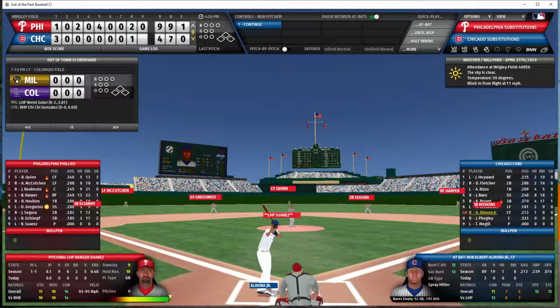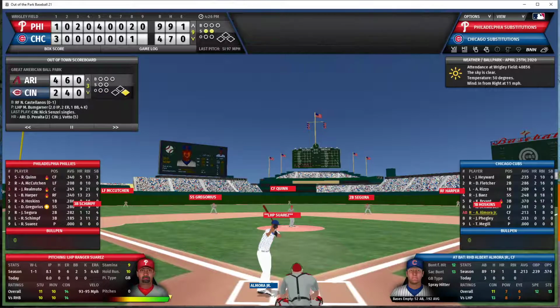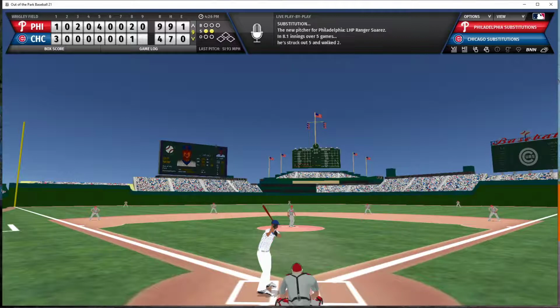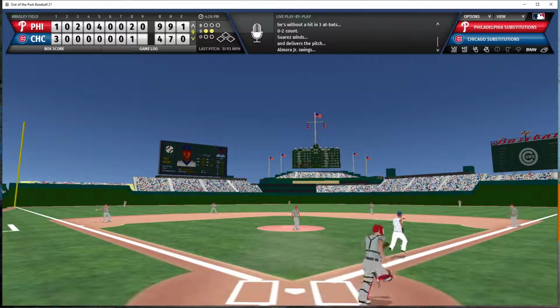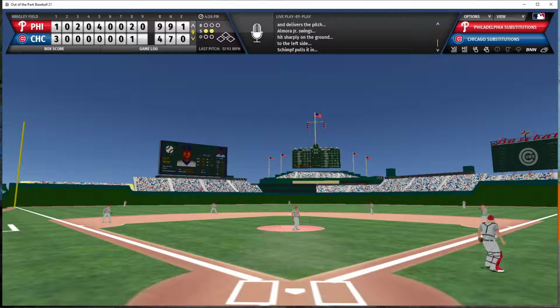We go now to the bottom of the 9th. Phillies hanging on to a 5-run lead. And they bring in Ranger Suarez to pitch to the Cubs in the bottom of the 9th. He will face the 7, 8, 9 batters in the Cubs lineup. Almora will lead off for the Cubs. 2-strike count on Almora. Suarez with the pitch. Ground ball to third, sharply hit, but right at the third baseman. Schimpf throws to first, and it looks like Schimpf was injured, but he stays in the game.